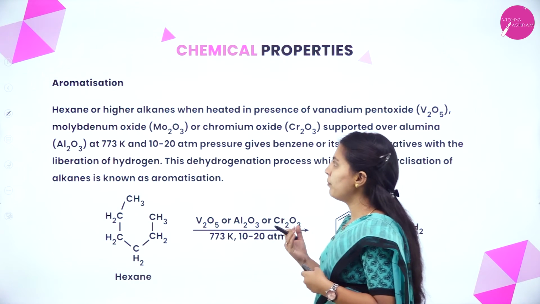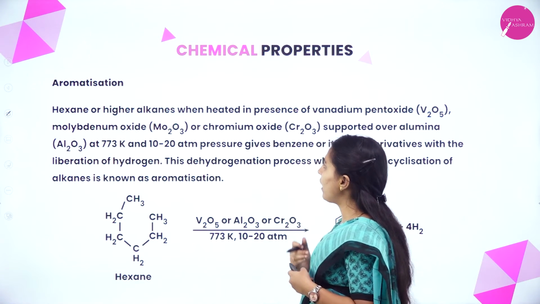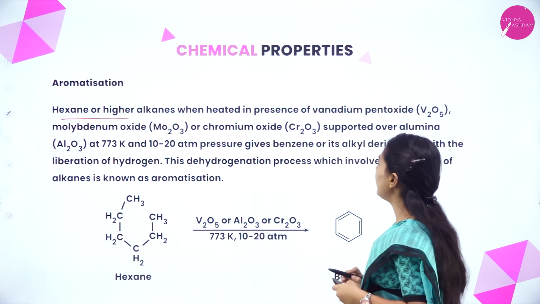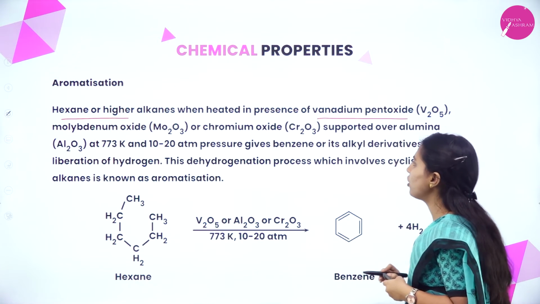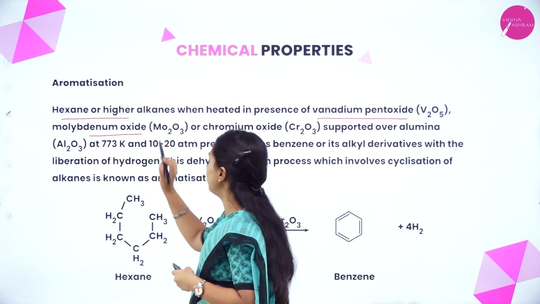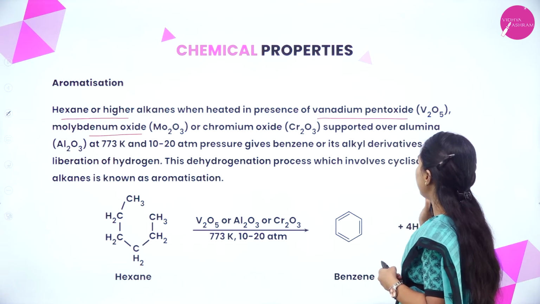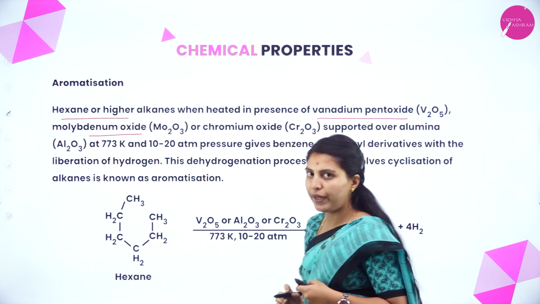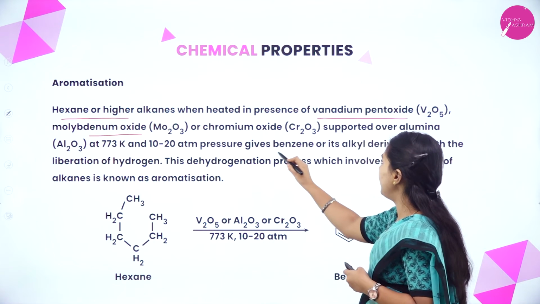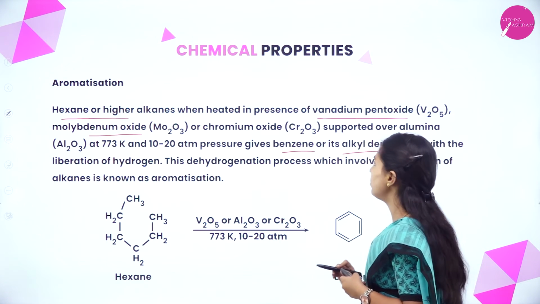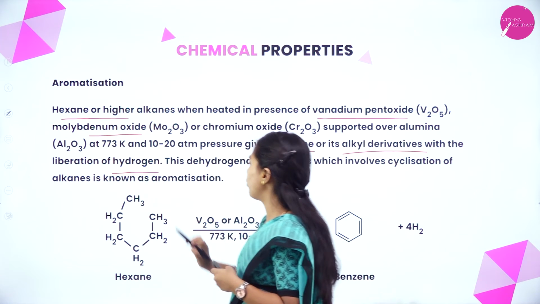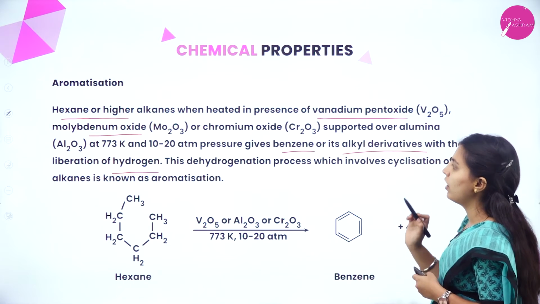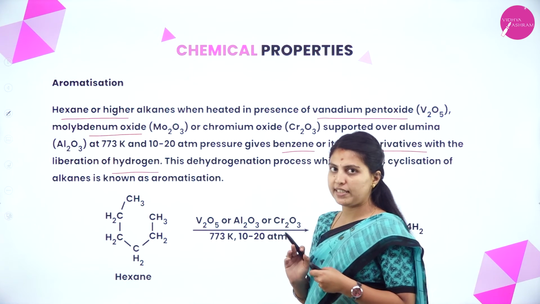Next is aromatization. Hexane or higher alkanes, when heated in the presence of vanadium pentoxide or molybdenum oxide or chromium oxide supported over alumina at 773 Kelvin and 10 to 20 atmospheric pressure, give benzene or its alkyl derivatives with the liberation of hydrogen. This dehydrogenation process, which involves cyclization of alkanes, is known as aromatization.